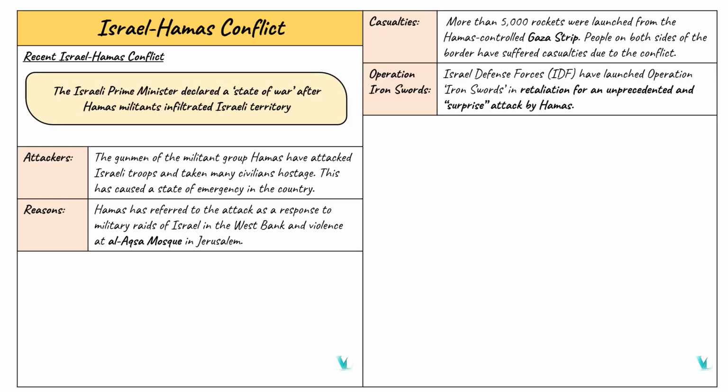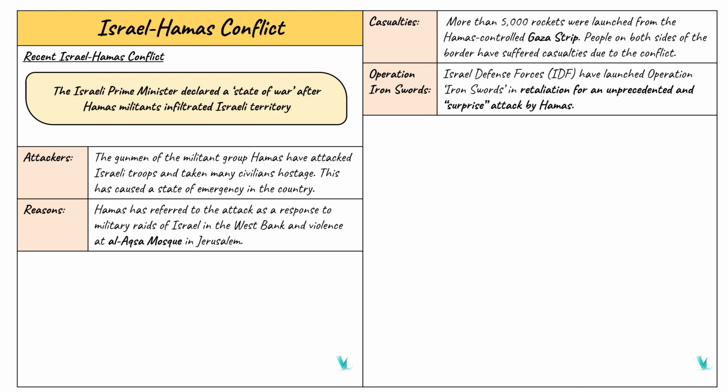So we know that the recent news is about the Israel-Hamas conflict. We have been seeing lots of news about the Israel-Hamas conflict in our newspapers. So this has relevance in our prelims as well as mains perspective. So that's why we took the news for today's analysis.